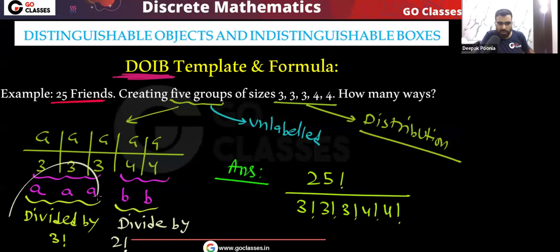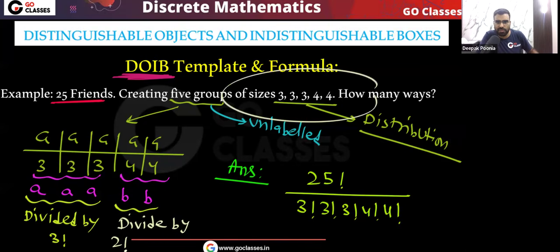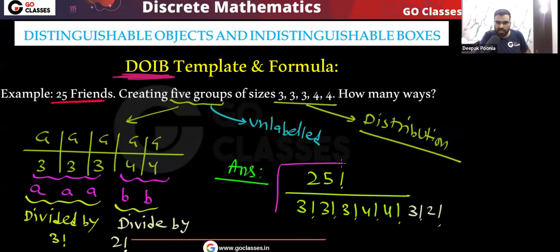And also extra we have to divide for the repeated values in the distribution. You can see 3 3 3 4 4. So 3 factorial, 2 factorial. So extra 3 factorial, 2 factorial will be there. So you tell me, is this answer correct? Think about it and tell me, is this answer correct? No, this answer is wrong.